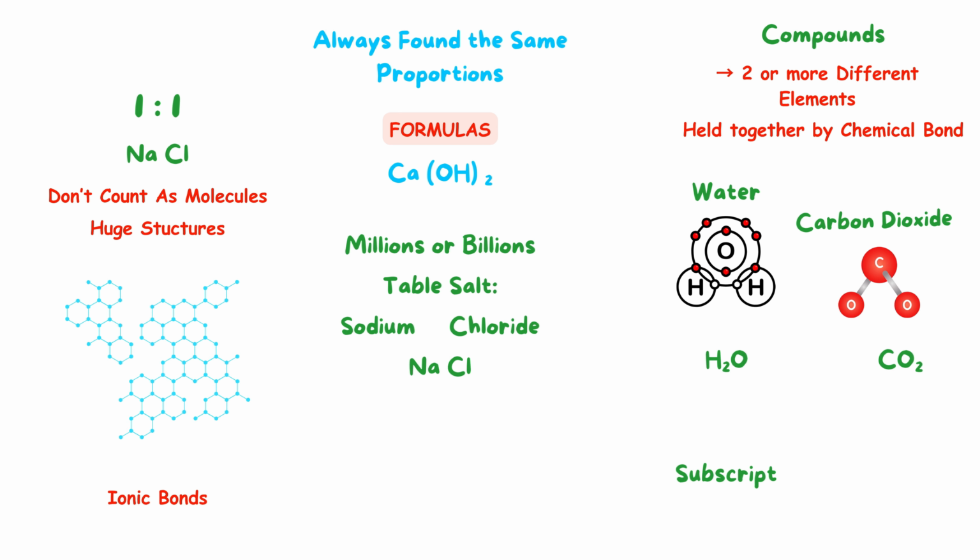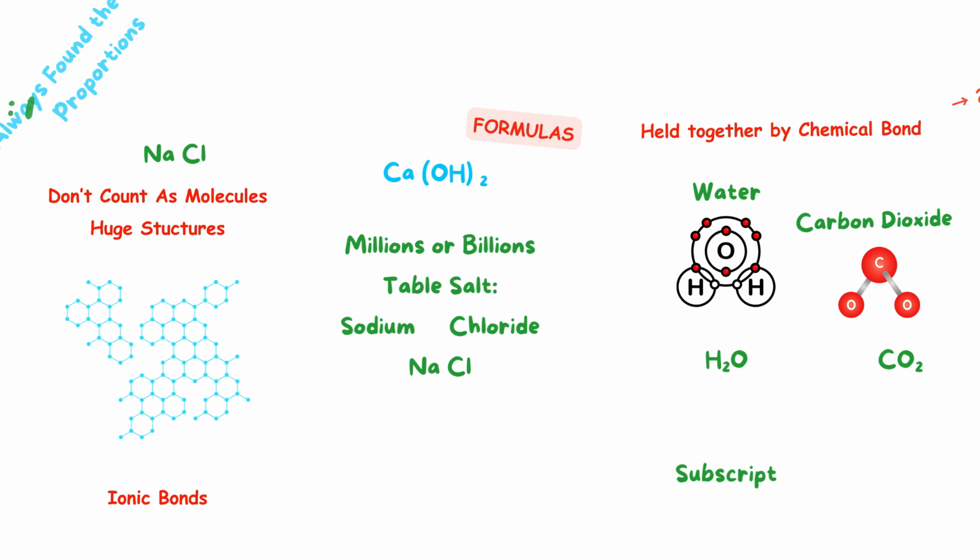Instead, they are part of an enormous structure formed by ionic bonds, which are strong electrical attractions between oppositely charged ions. These large compounds are still important in chemistry, but they are referred to differently because they do not exist as single molecules. In these cases, the formula does not show one molecule, but rather the ratio of atoms present. For example, in sodium chloride, the ratio of sodium to chloride is 1:1. So, if you had a crystal containing 1 billion sodium ions, you would also have 1 billion chloride ions.